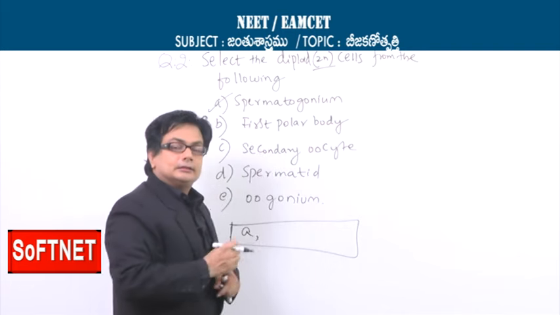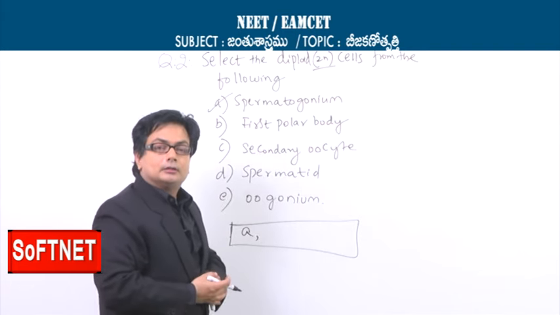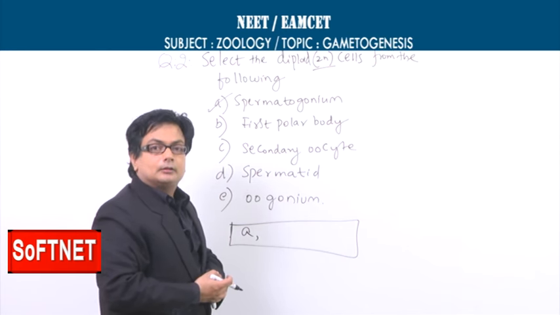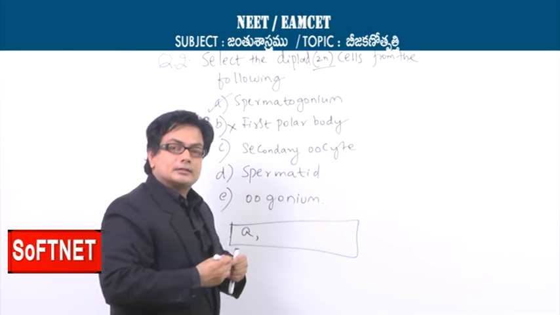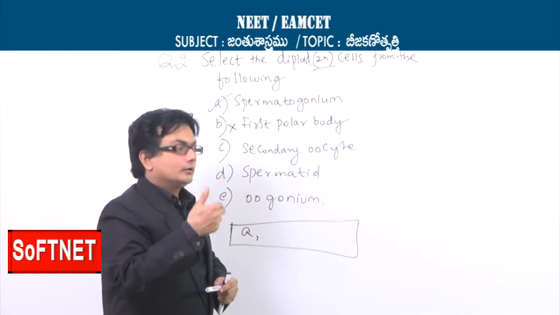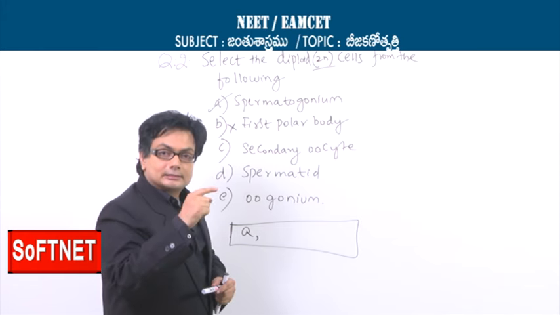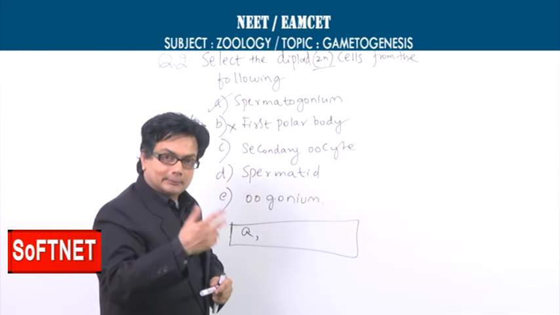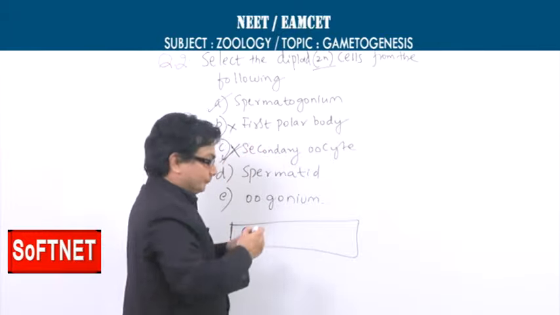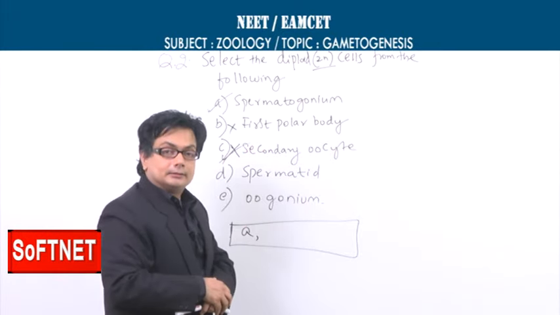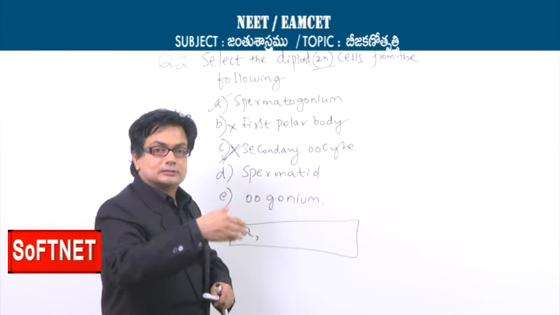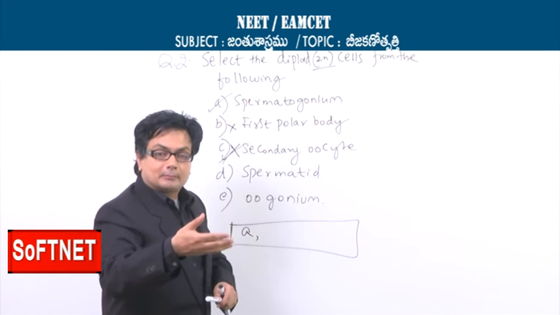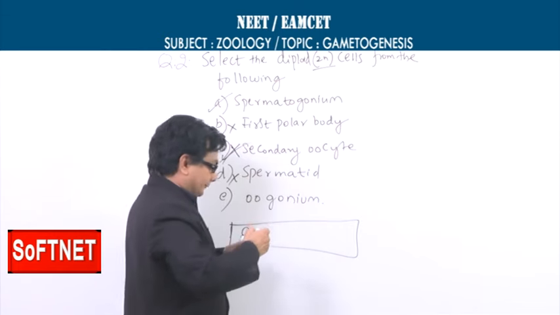So that is possible. Then first polar body. The first polar body is formed from the primary oocyte after meiosis 1. So it will be a haploid cell. So this is not correct. Then what about secondary oocyte? The primary oocyte after meiosis 1 will produce secondary oocyte, haploid, first polar body, haploid. So secondary oocyte is haploid. Then again, spermatid. We know that after the primary spermatocyte, meiosis 1, secondary spermatocytes, the meiosis 2, there will be formation of spermatids and they are haploid. So these are also not the diploid.